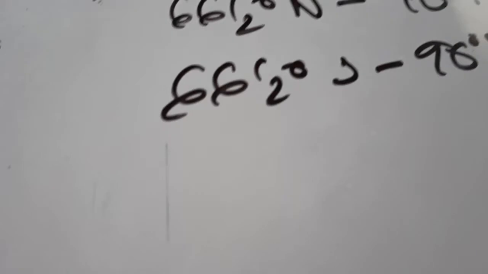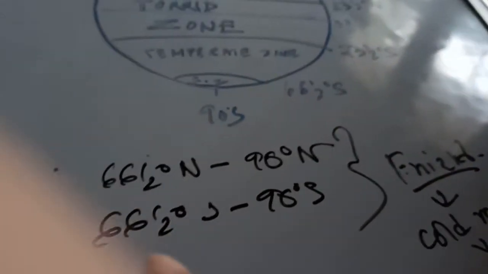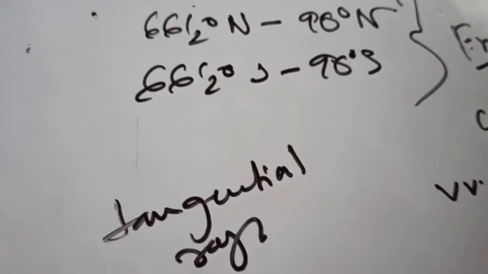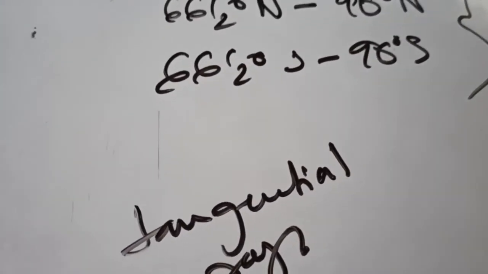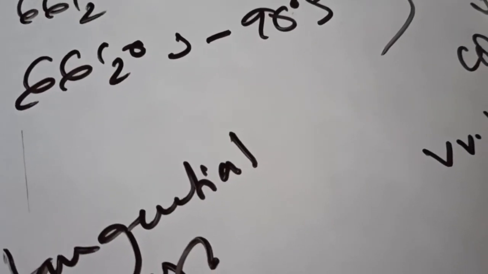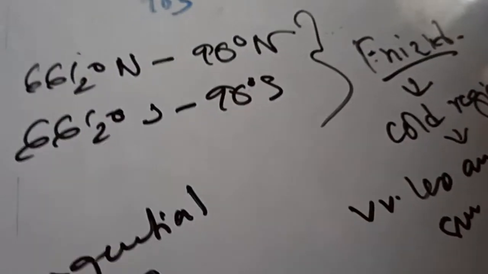This is the region which gets the tangential rays of the sun, and the amount of heat that the zone receives through these tangential rays is not very high. As a result, the temperature over here is also not very high. It always remains very cold.